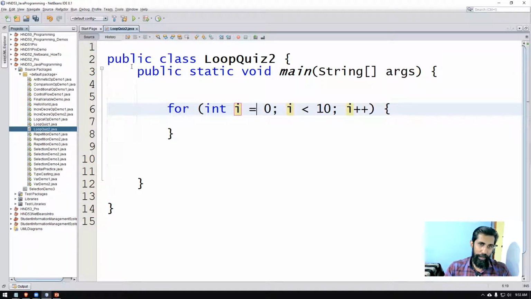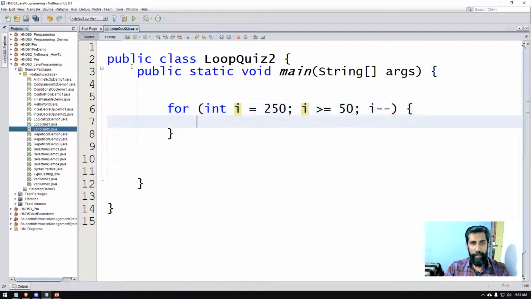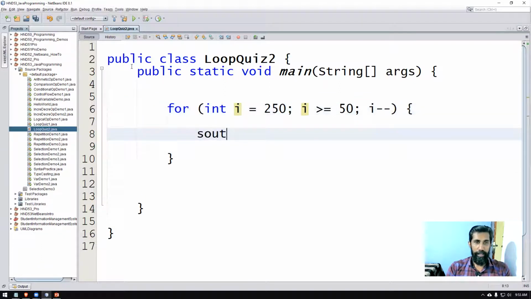i is equal to the value 0, which is not correct. We have to put i equals 250. Not i less than or equal; i is greater than or equal to 50. Then i minus minus. We learned about increment and decrement operators. Then we can simply print the value i. That's all the code that I was expecting you to write.